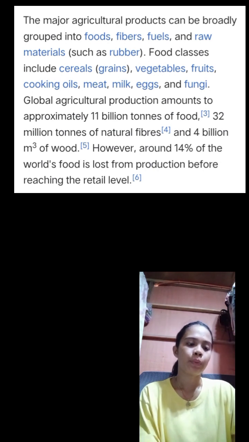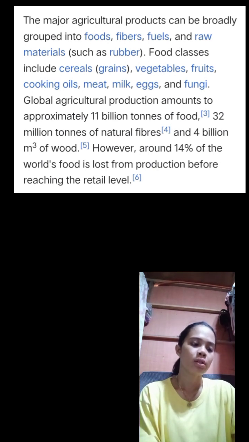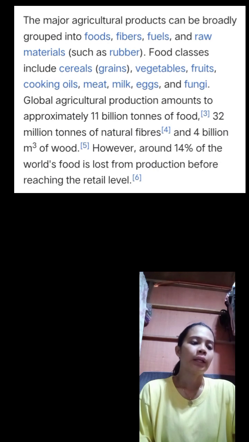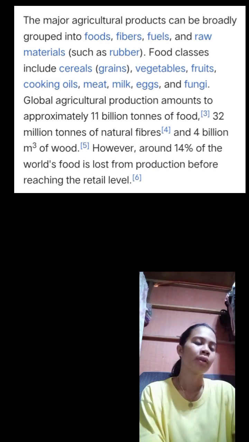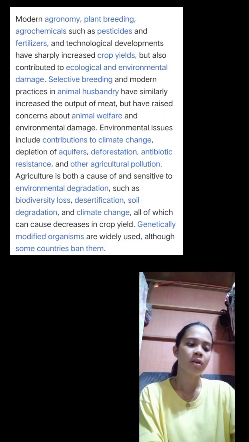The main agricultural products can be divided into four categories: fuels, foods, fibers, and raw materials like rubber. Grain based cereals, fruits, vegetables, meat, dairy, eggs, and fungus are among the food classes. Approximately 11 billion tons of food, 30 million tons of natural fibers, and 4 billion tons of wood are produced globally through agriculture. Nevertheless, 14% of the world's food is wasted during production before it is sold in stores.